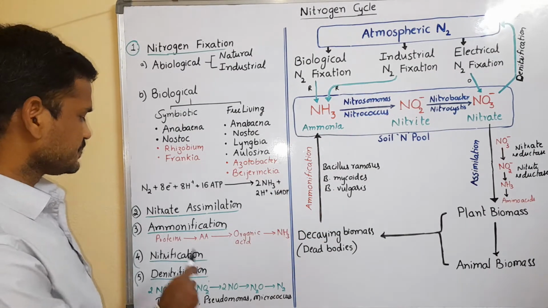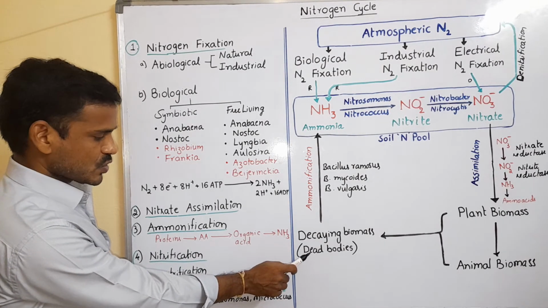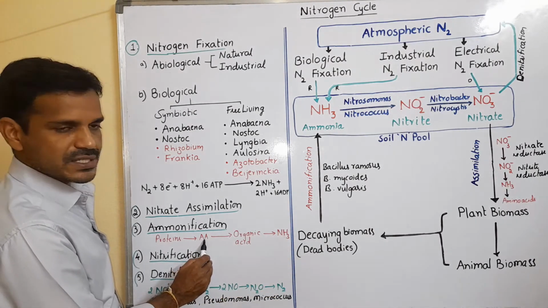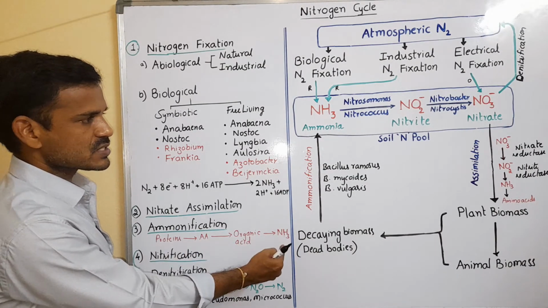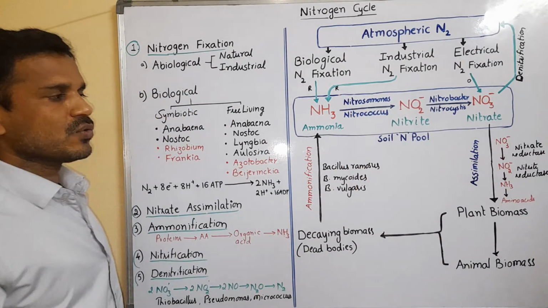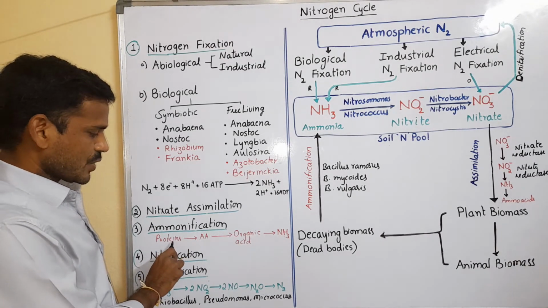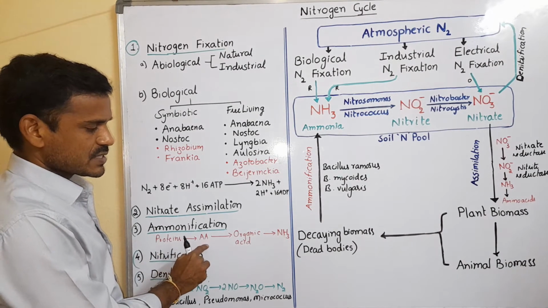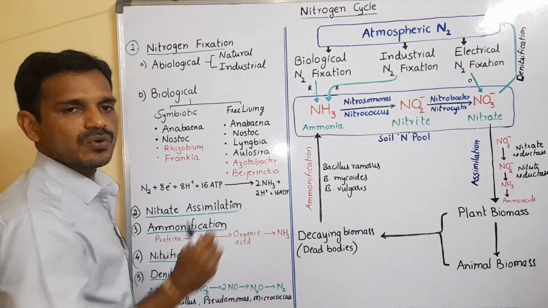In the third step, the proteins in the dead bodies are converted into amino acids. That is simplification: complex molecules are converted into simple molecules. In the assimilation step, simple compounds are converted into complex compounds. But in ammonification, proteins are converted into amino acids, amino acids into organic acids, and organic acids into ammonia.